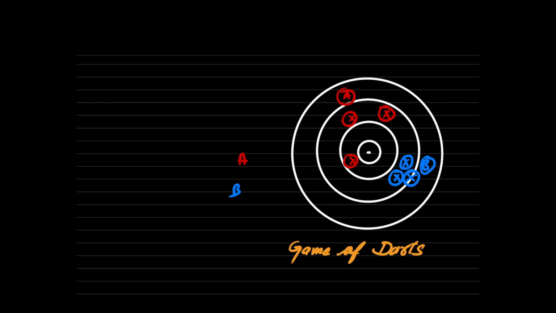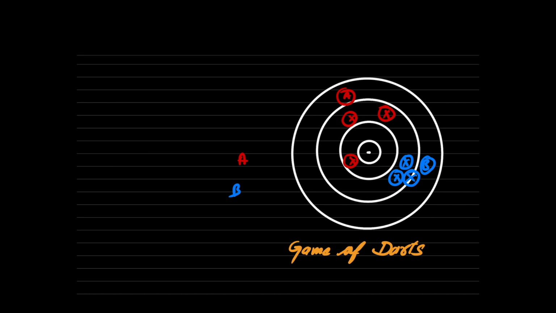Very good, right? Because the targets of A are near to the center point. The targets of A, wherever the positions of A we plotted, they are all closer to the target. That is why A is accurate. Then what is B? B is precise. So tell me, how can I define accuracy? Accuracy of a measurement is the closeness of the measurement to its true value. Closeness to the true value is accuracy.